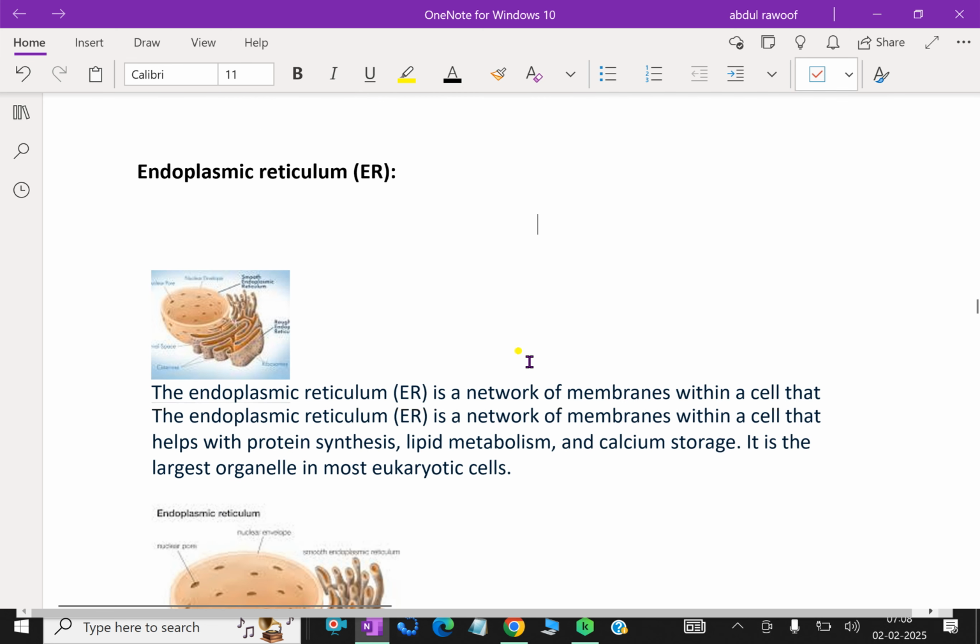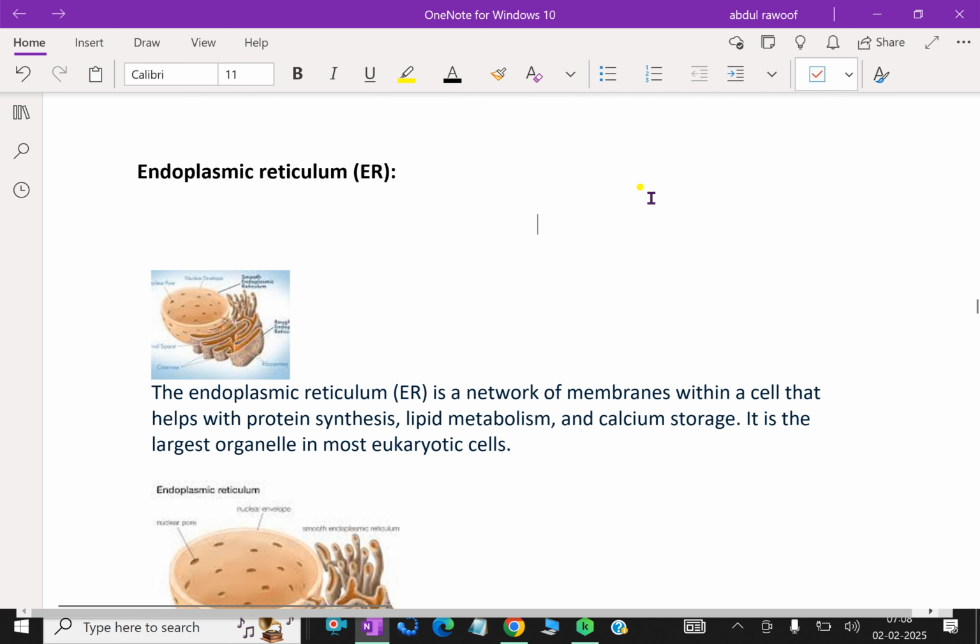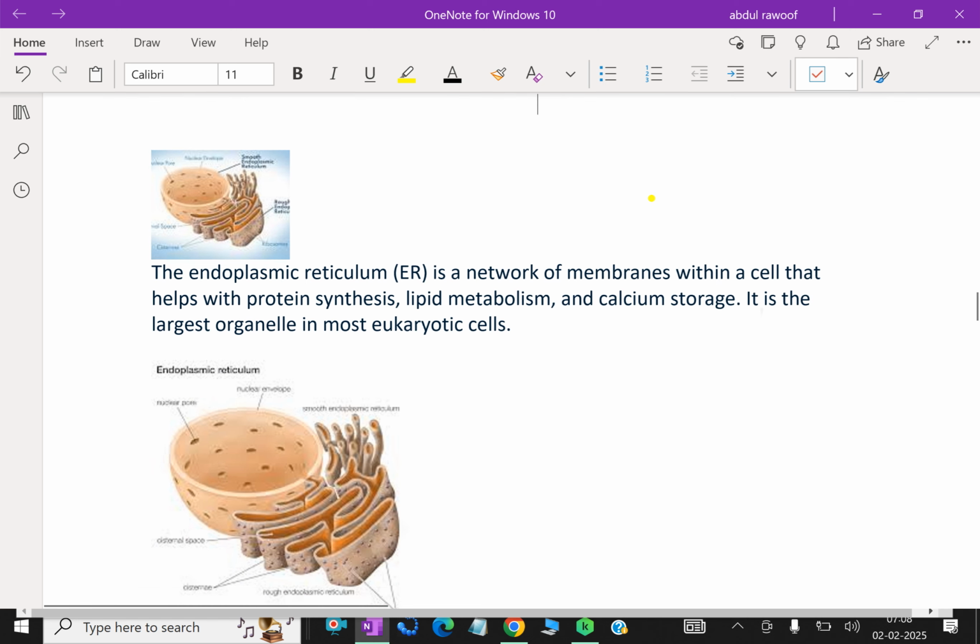Next, we talk about endoplasmic reticulum. Endoplasmic reticulum is an extensive series of interconnecting membrane canals in the cytoplasm. There are two types, smooth and rough.